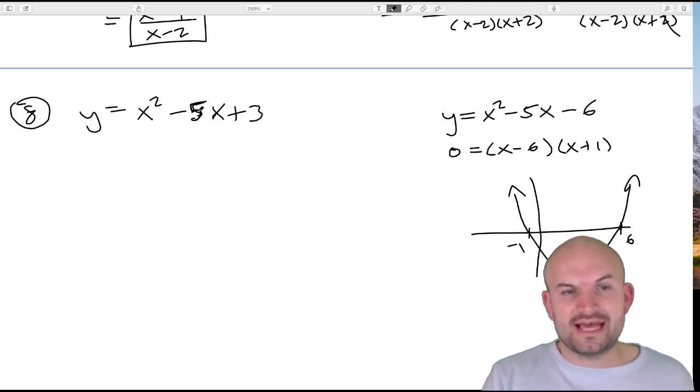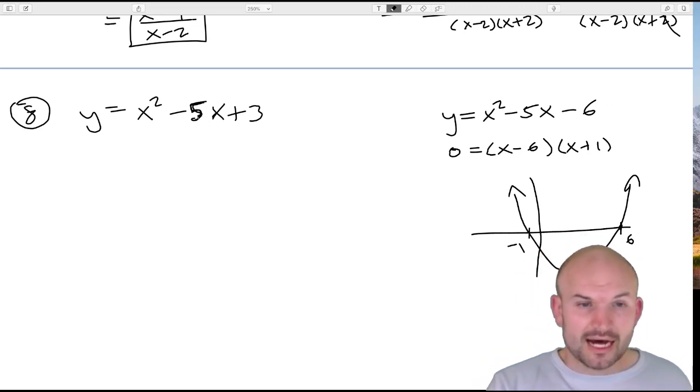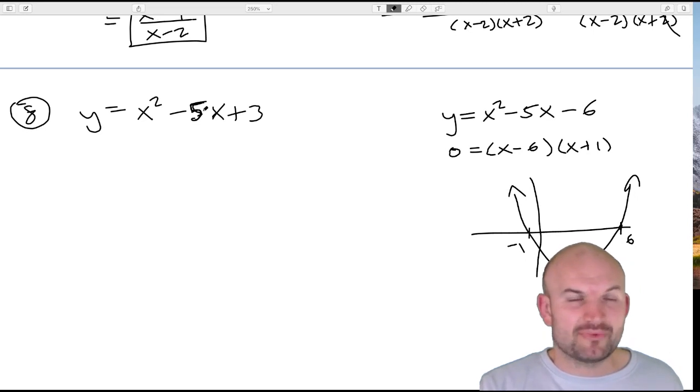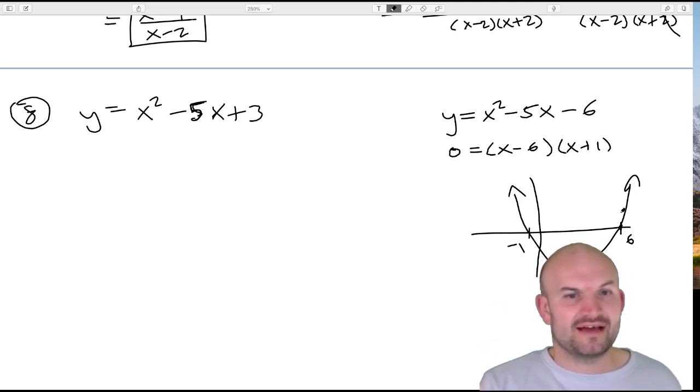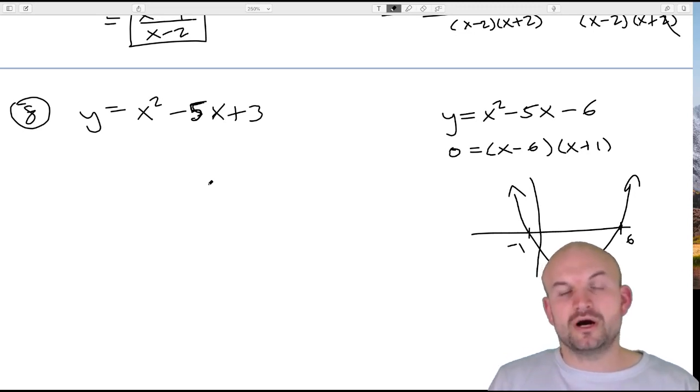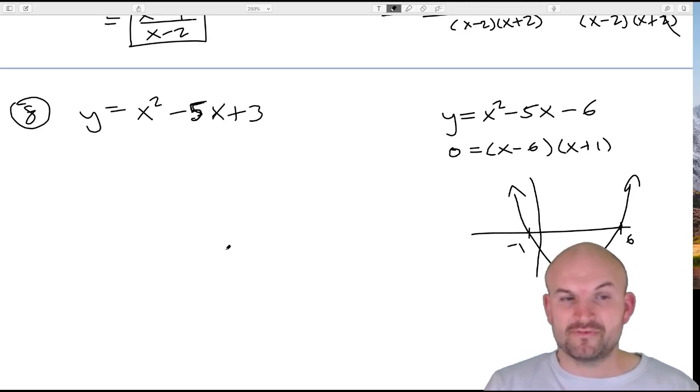because we can't really complete the square. This does not nicely produce a perfect square trinomial. So if you look at all the perfect square trinomials, we're not going to have 5. So therefore, in this case, what we're going to want to do is follow the algorithm to create a perfect square trinomial.